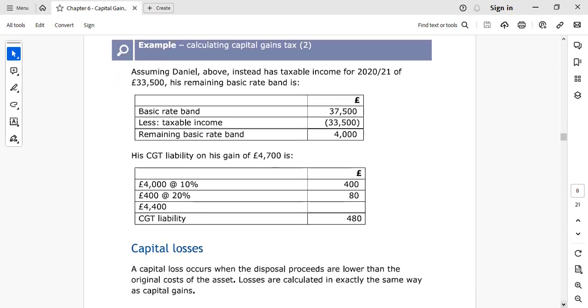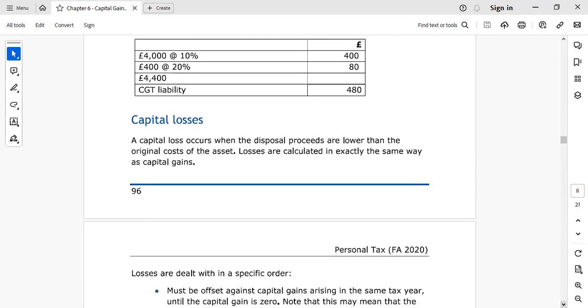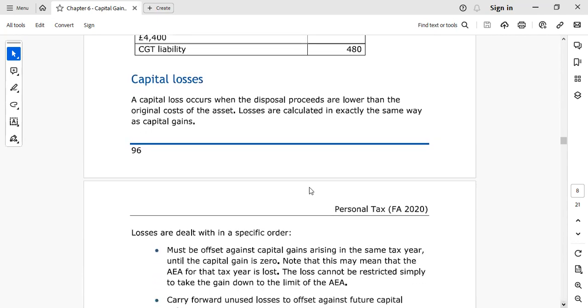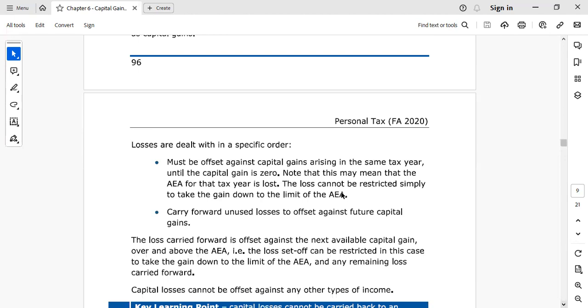Let's talk about now the capital losses. A capital loss occurs when the disposal proceeds are lower than the original cost of the asset. So losses are dealt with in a specific order. They must be offset against capital gains arising in the same tax year until the capital gain is zero.